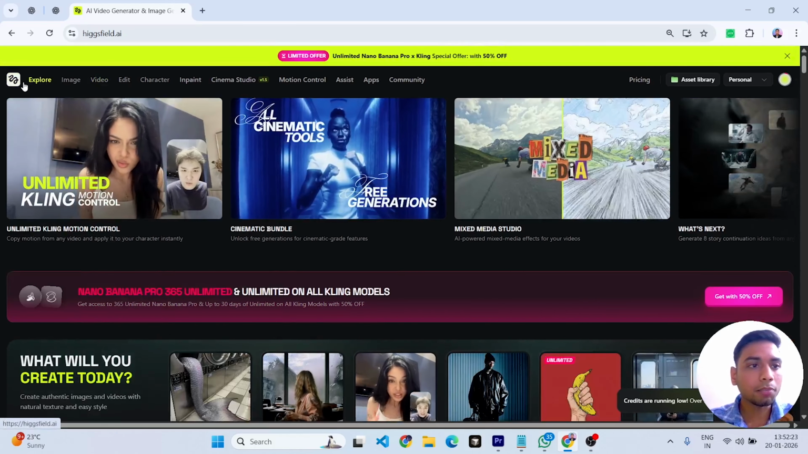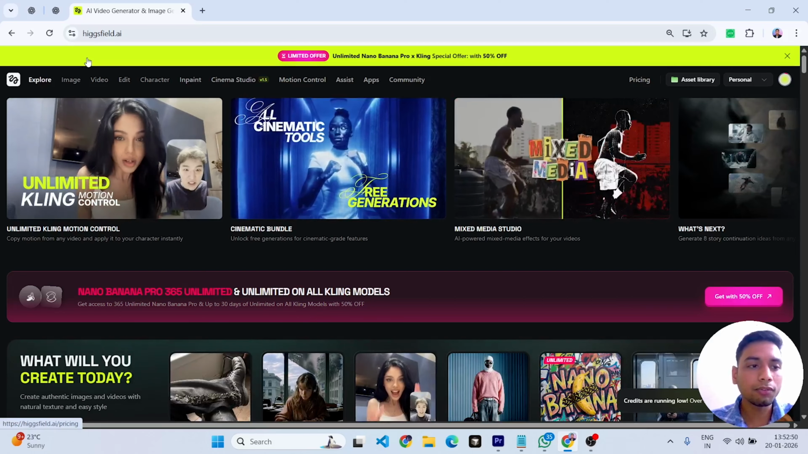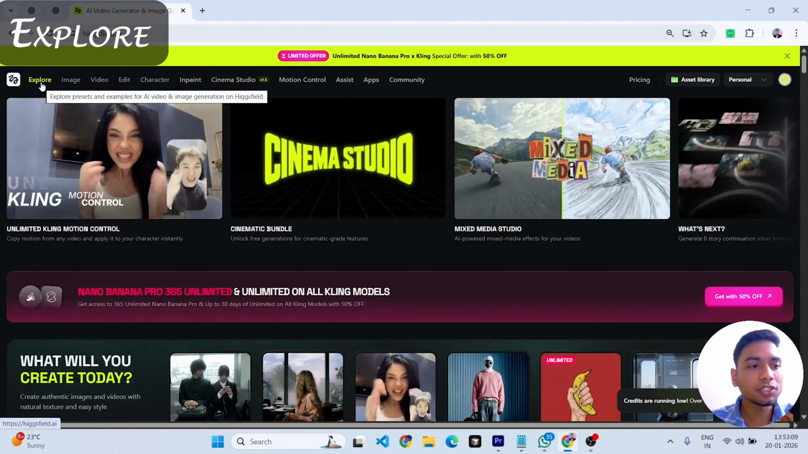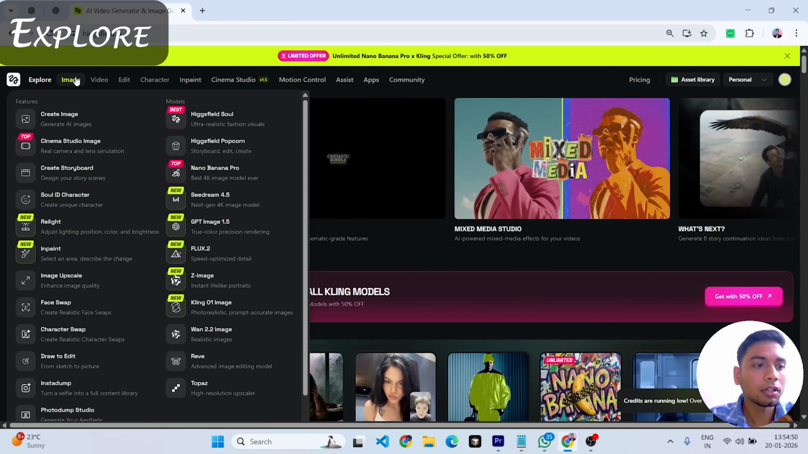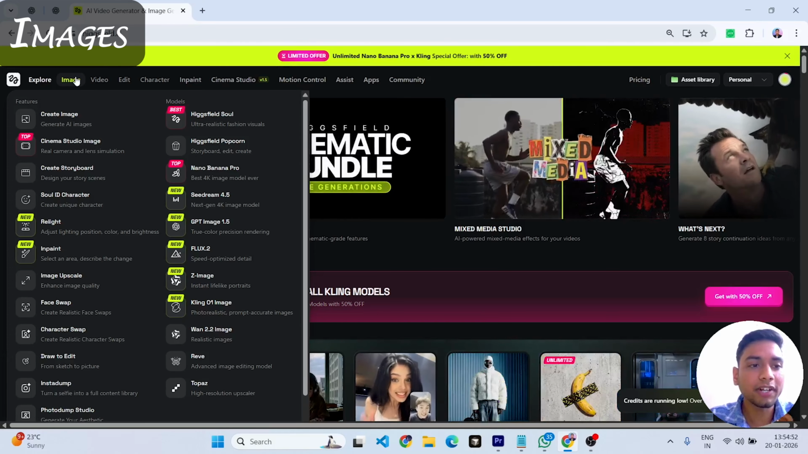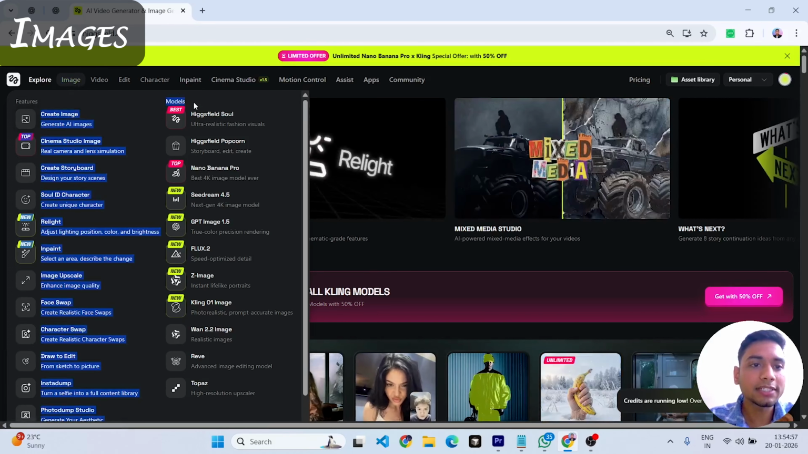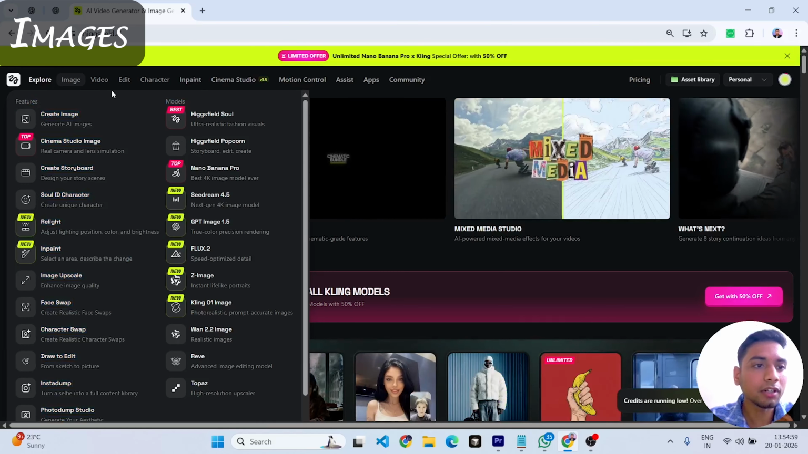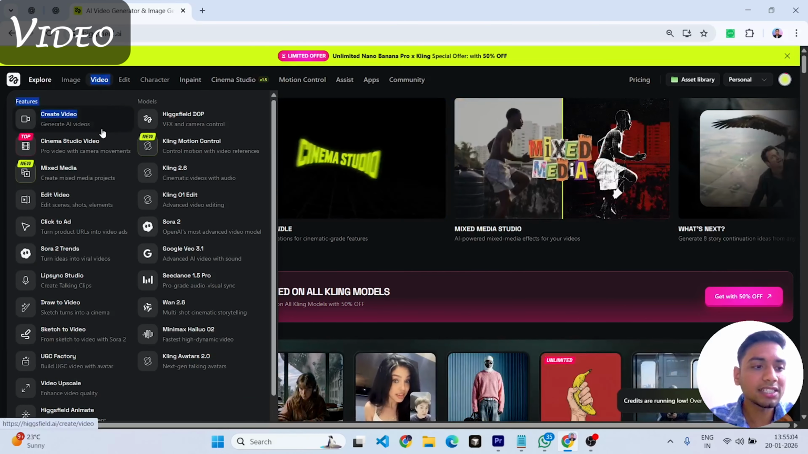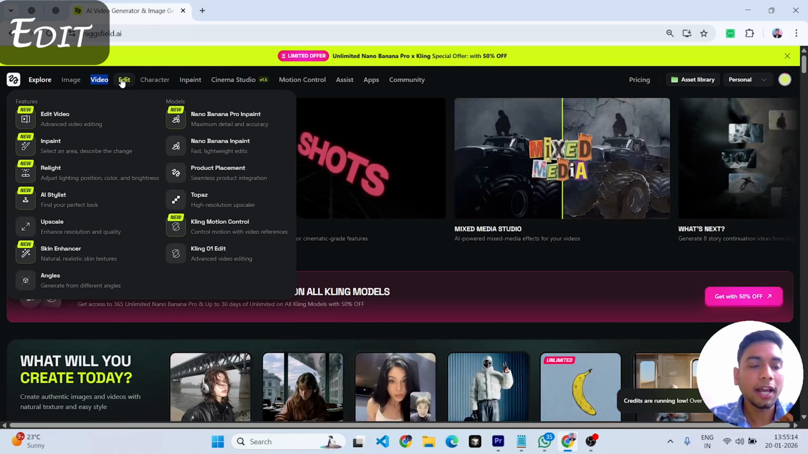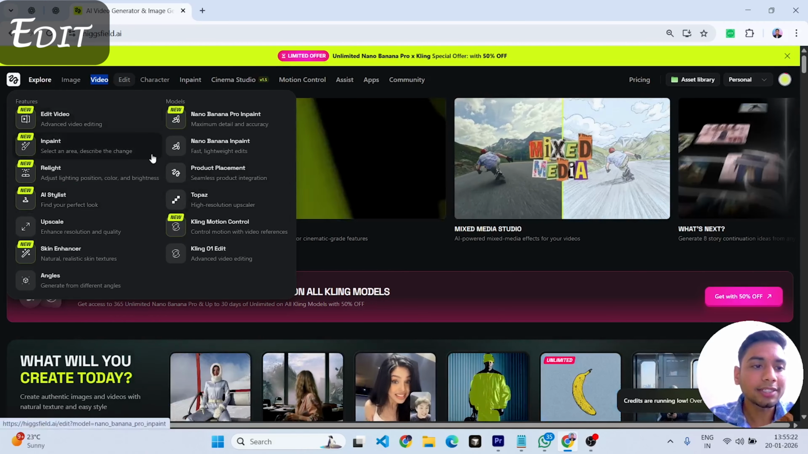Let's start from the top here on the navigation bar. Let me quickly show you what each section does. Explore shows featured tools, trending creations and new AI features. Here, Images is where you generate high quality AI images using different models. Here the models are listed and the features are also there. In Videos, you create AI videos, cinematic shots, motion based scenes and auto sync clips. Edit lets you modify existing images or videos, like inpaint, upscale, stylize.